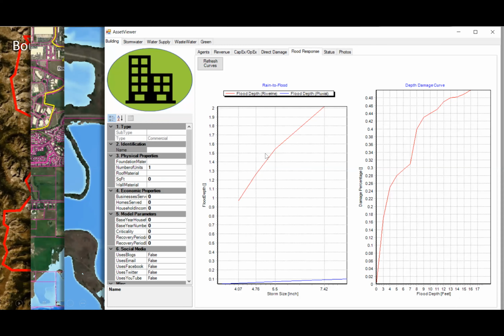The end result is that for every building, we end up with a flood response curve. So if a storm of 7.42 inches happens, we get 2 feet of flooding in this particular building. We also have a depth damage curve. It says if 2 feet of flooding occurs, the cost to repair it is about 13% of the replacement cost of the building. We have that for every building in the community. So when we simulate a flood, we can get a dollar value of how much damage is actually occurring.